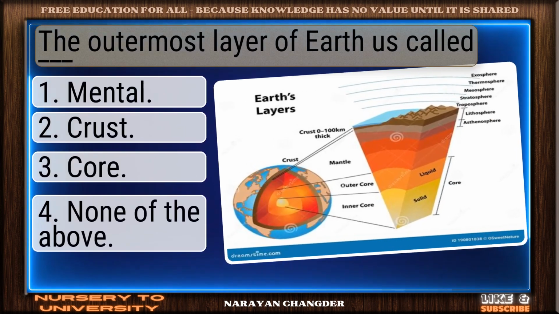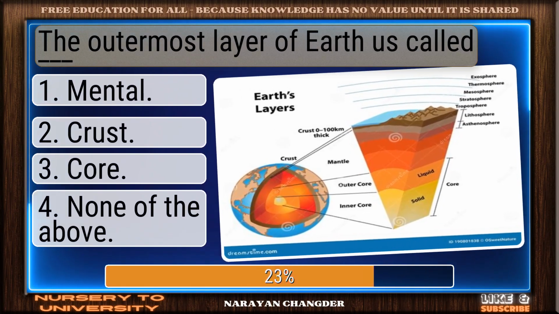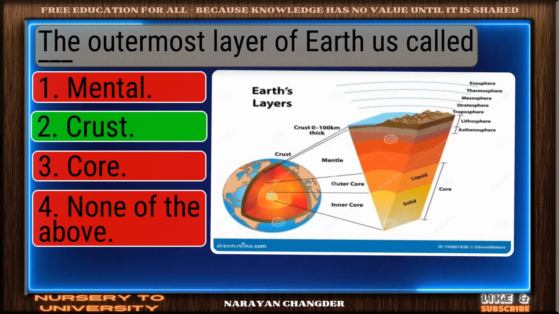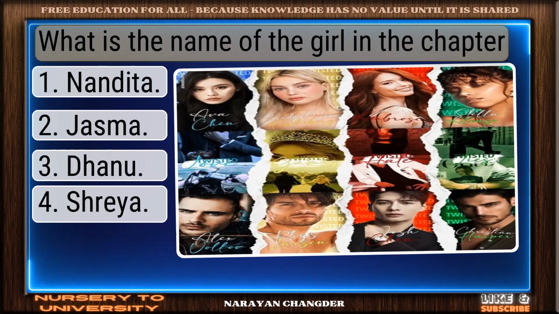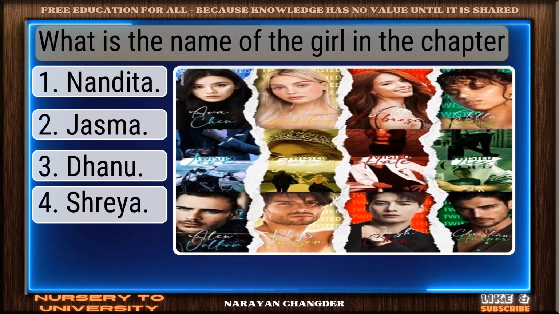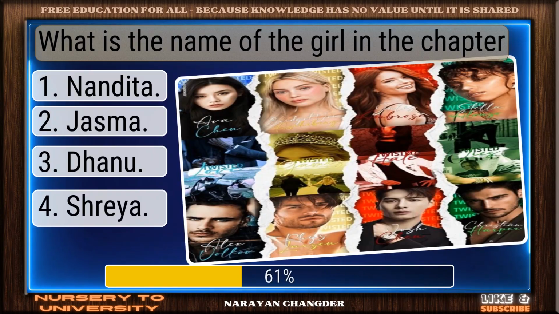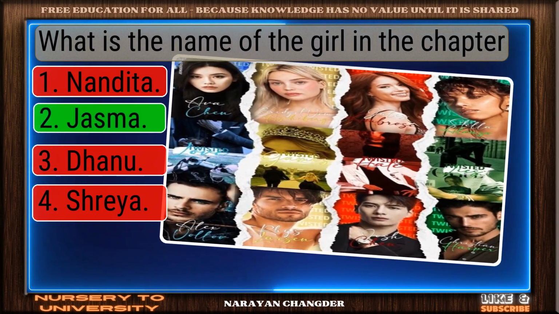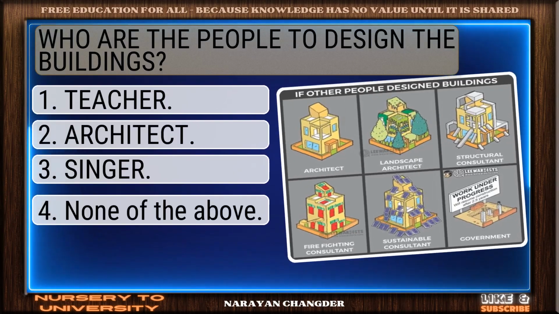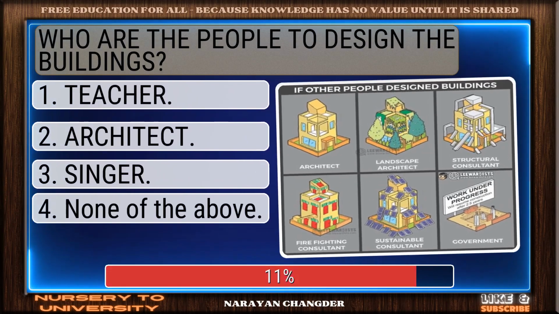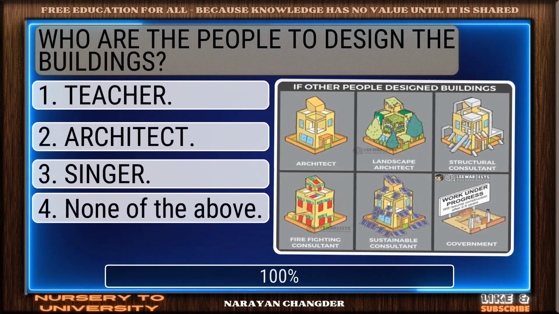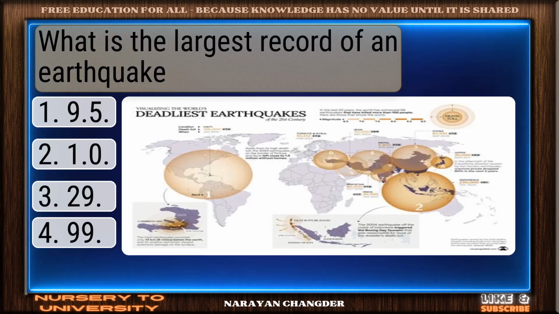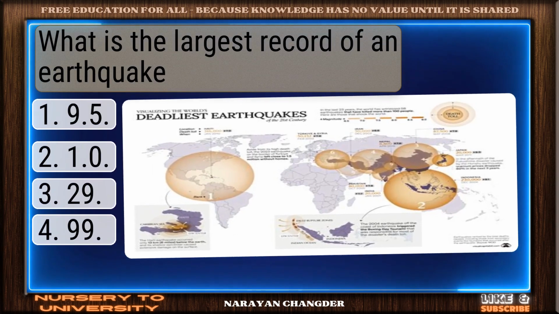The outermost layer of Earth is called dash. Well picked. Crust is the correct answer. What is the name of the girl in the chapter? Great job. Jasma is the accurate answer. Who are the people to design the buildings? Well reasoned. Architect is the correct choice. What is the largest record of an earthquake?